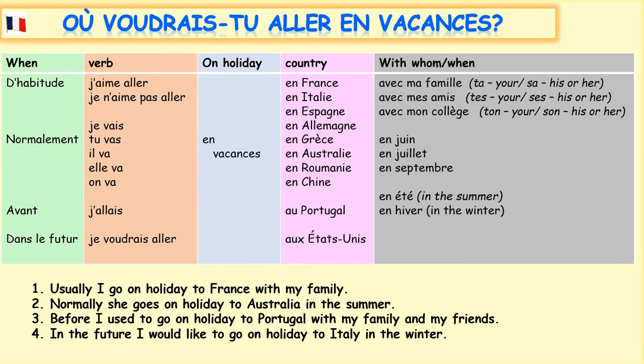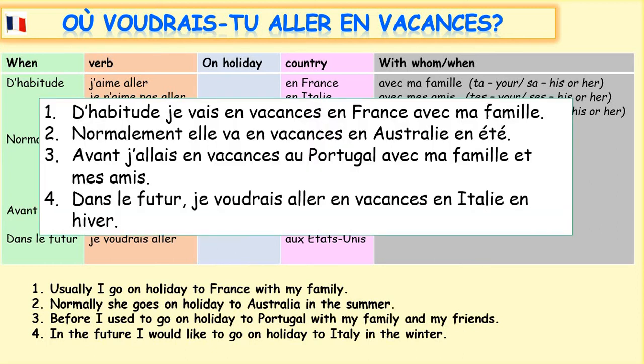Okay, so let's look at our answers. So number 1, usually would be d'habitude, I go, je vais, on holiday, en vacances, to France, en France, with my family, avec ma famille. D'habitude, je vais en vacances, en France, avec ma famille.